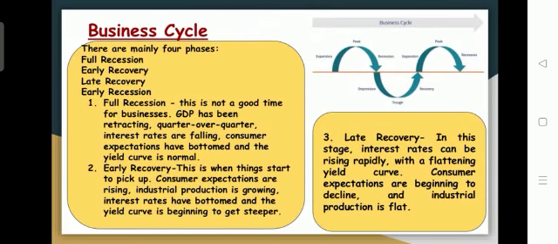Next slide. So under the business cycle, the business entity needs to consider in what way its business activities are going to perform. So it means